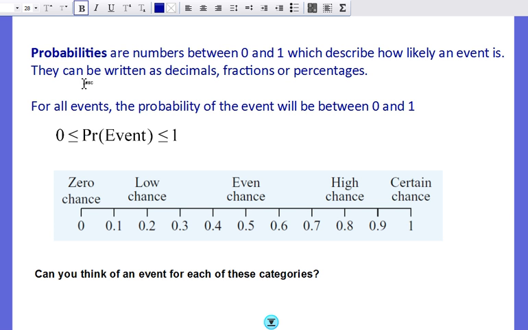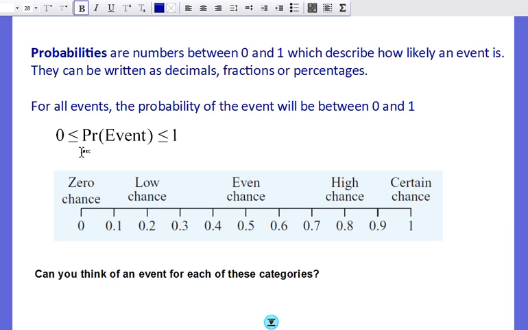Just to note that probabilities can be written as decimals, fractions, or percentages. So I could say, of picking a Sherbie out of the Sherbie bag, I've got a 100% chance, or I can say I have a probability of 1 that I'm going to choose a Sherbie. So this is something to remember. This just means that all probabilities need to be between or equal to 0 and 1. So if you're doing a probability question and you get a probability of 1.5, you've got the wrong answer. If it's over 1, you've got the wrong answer.